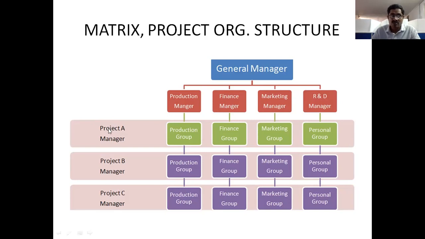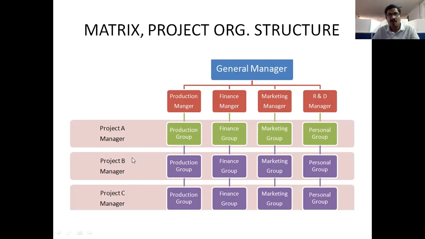Take the example of flyover construction as project A. The total activities are performed by these 4 groups. The company has another project, project B, maybe apartment construction, and for it these are the different groups: finance, HR, marketing, production.